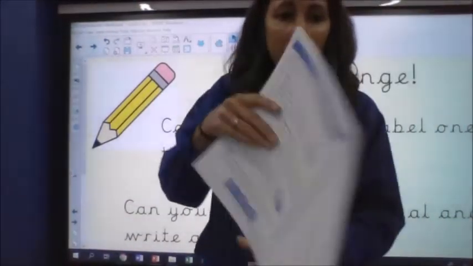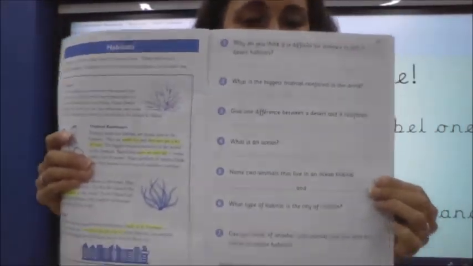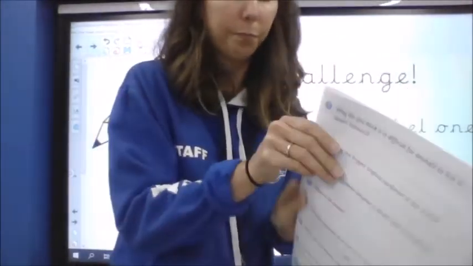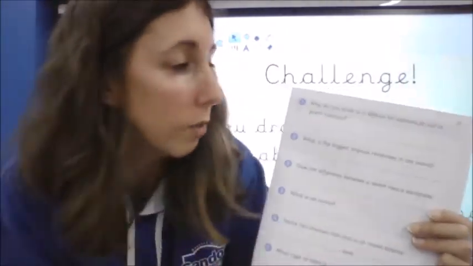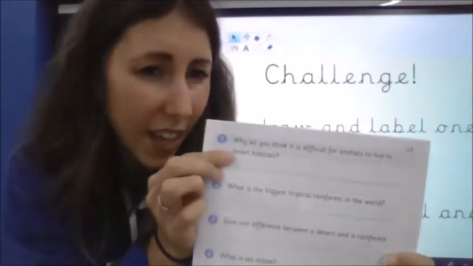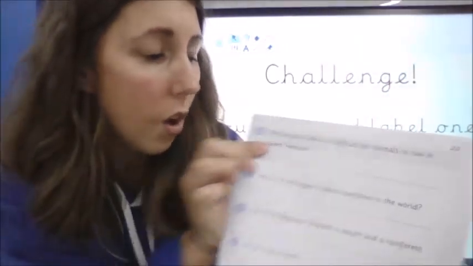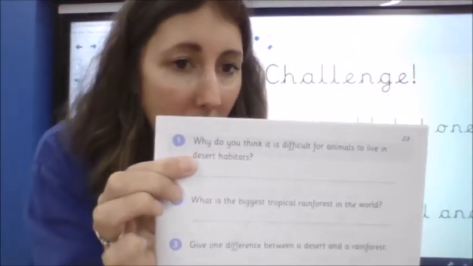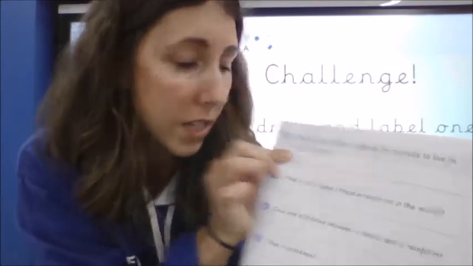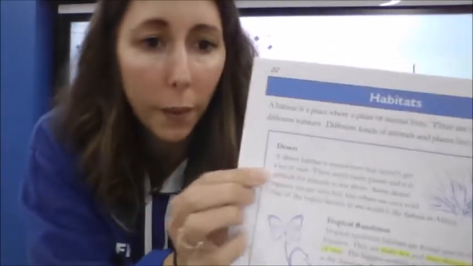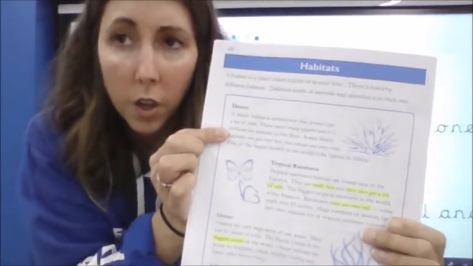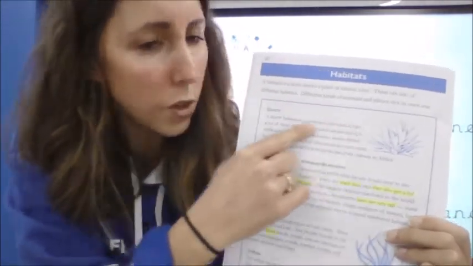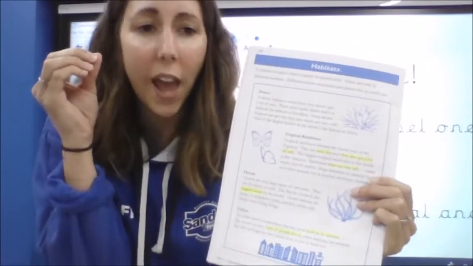Okay, and again, there are seven questions for today. The first one then is a why question. Why do you think it is difficult for animals to live in desert habitats? So we're going to look in the desert habitats part for that one, aren't we? We're going to see what it tells us, but we can't just pick something out.